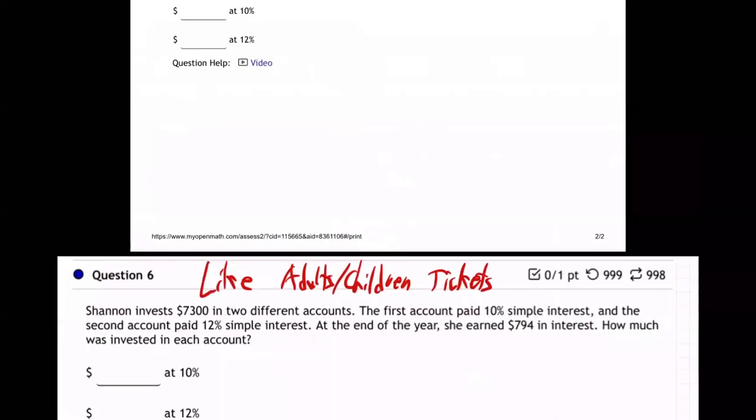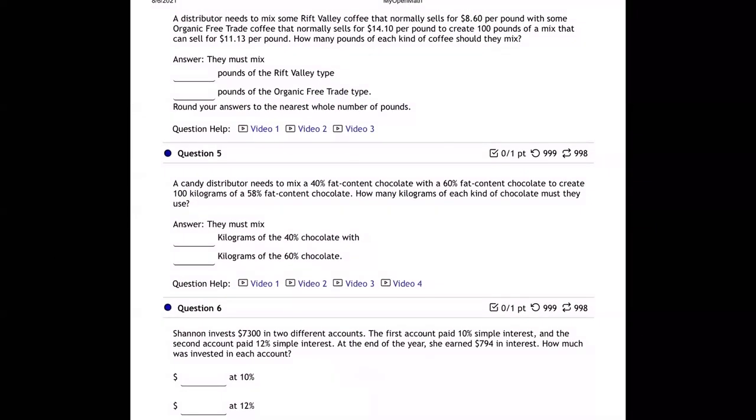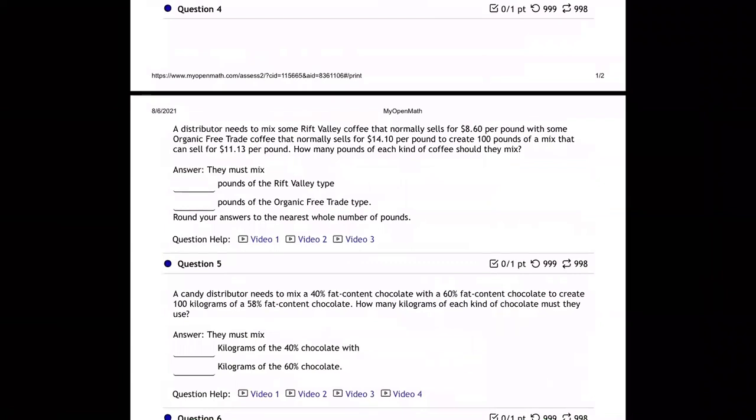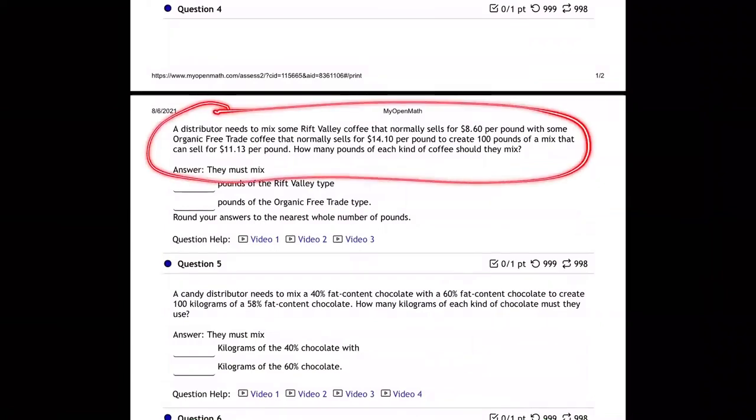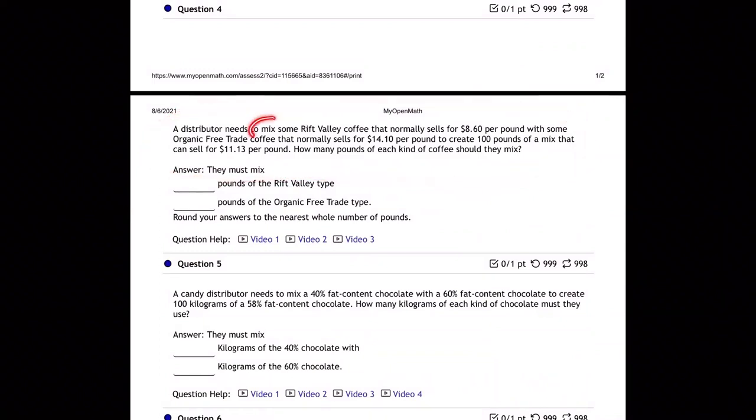So look back at number 5. Let me show you the difference between a mixture and a non-mixture. Look at number 5. 40%, 60%, and then the final mix, 58%. That's a mixture. You've got a final product that's between the other two. Or even up here in the money, this money one was a mixture. You can have money and be a mixture. First off, it says the word mix right there. I'm going back to number 4.